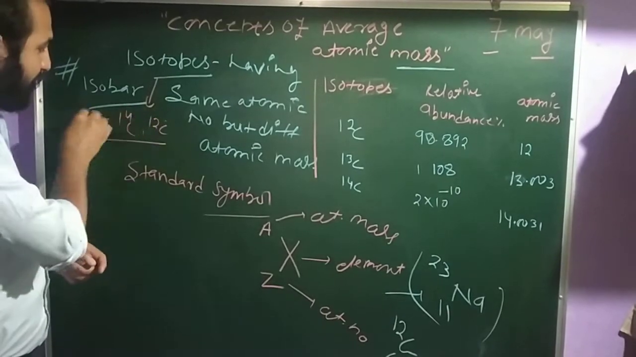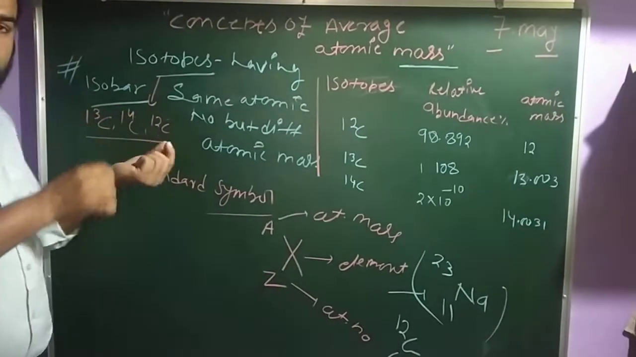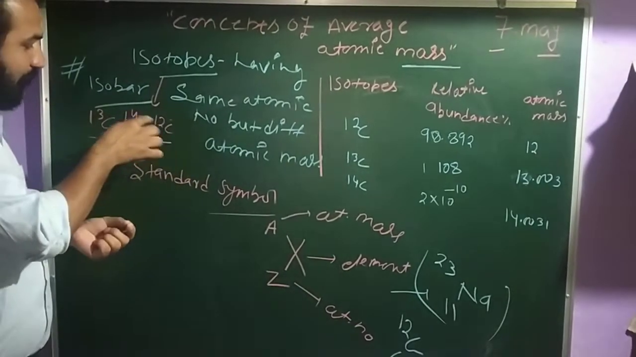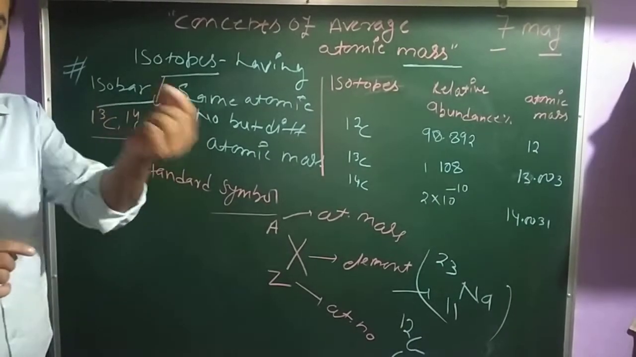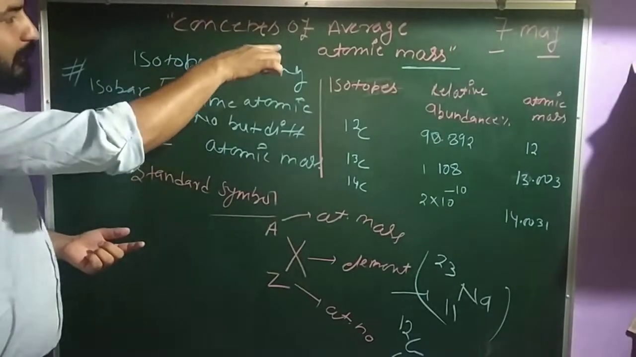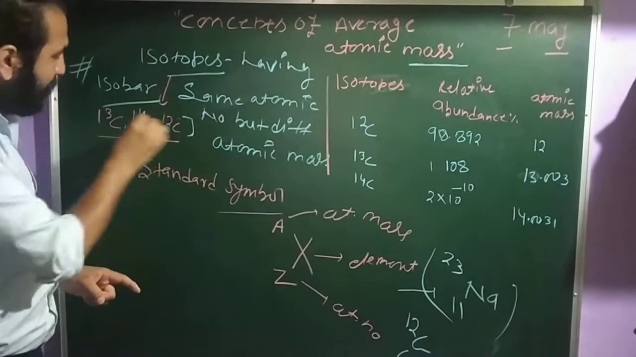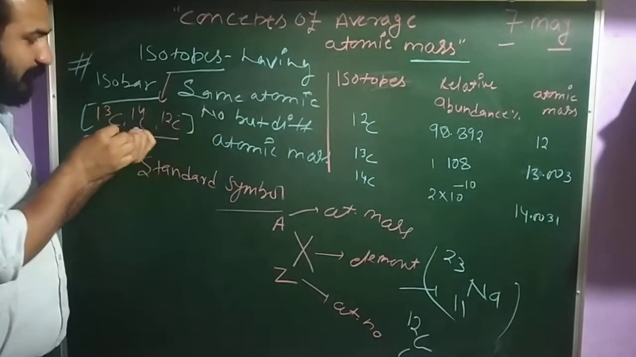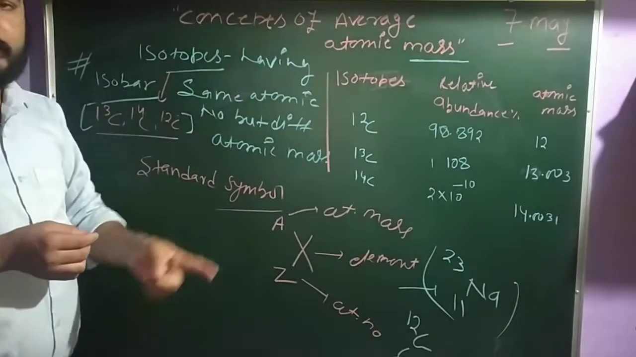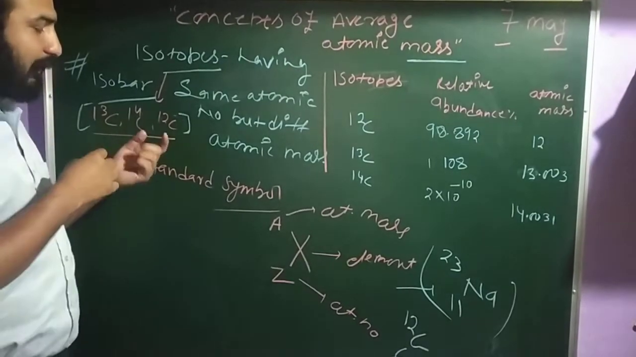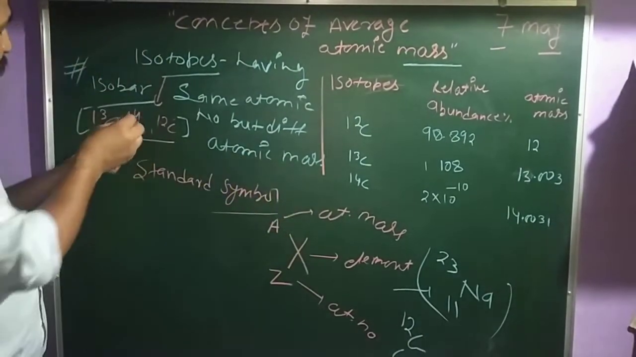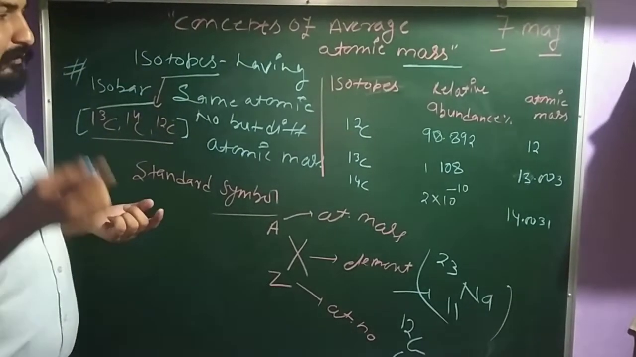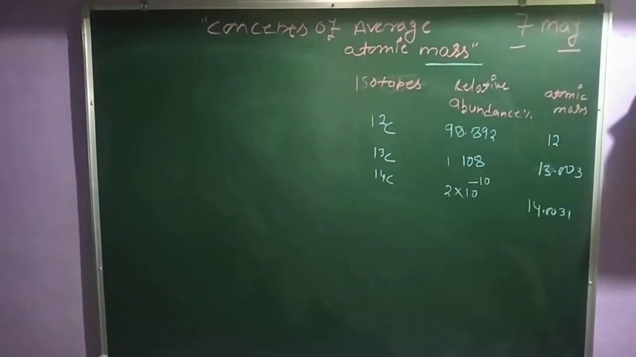So, which one is the correct mass for carbon? We want to know only one value. That means which one is the correct atomic mass for carbon. That's why we take the average of these isotopes. The average of these isotopes is called the concept of average atomic mass. Clear? And we know that the sum of these isotopes' abundances comes equal to 100. So how do we calculate? Let's see.